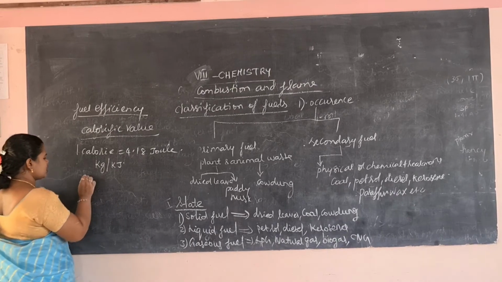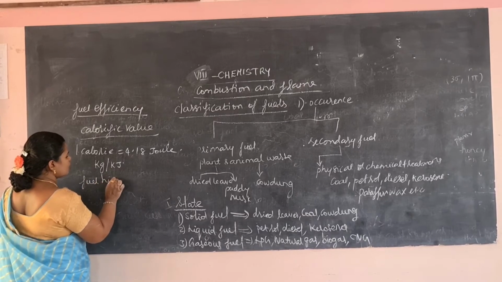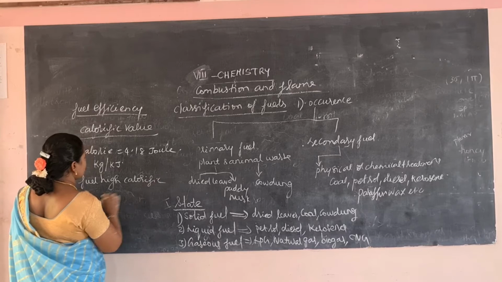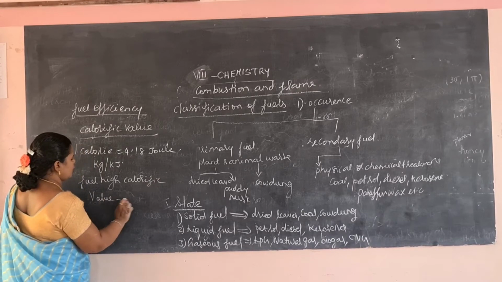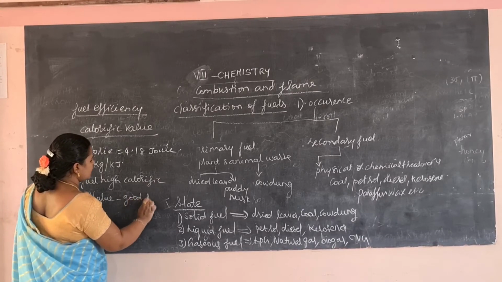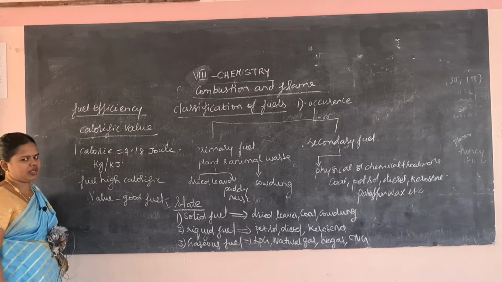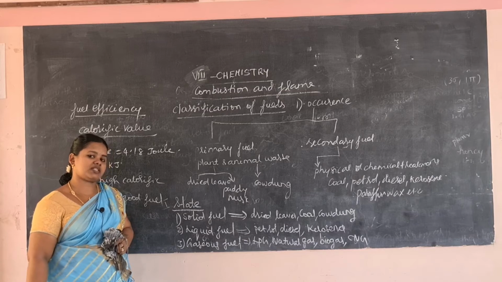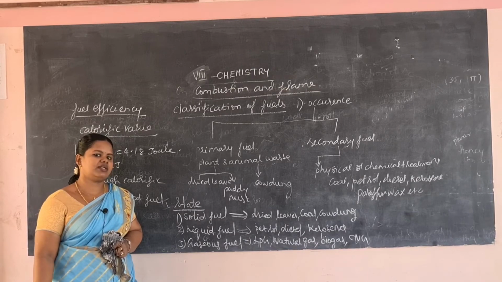A fuel which has a high calorific value is a good fuel. When you compare the fuel efficiency of fuels, the fuel which has a high calorific value is the good fuel.